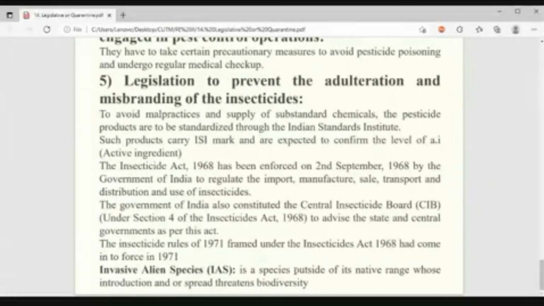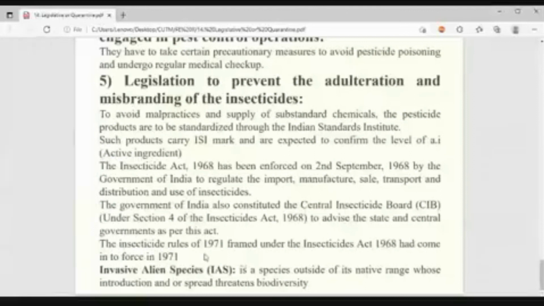This one also you can tell, invasive alien species of virus. Understood? It was there in China, but then what happened? It is a species outside of its native range, that means out of China now, whose introduction, by flight transportation and all, or the spread threatens the biodiversity, totally lockdown for 2 years.